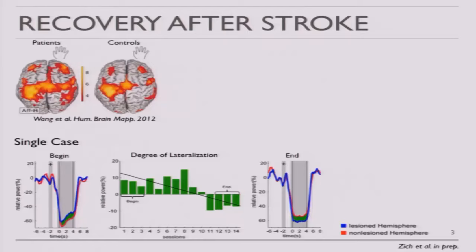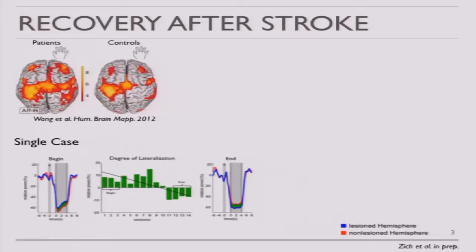And we see that over the course of time, the lateralization pattern changed towards a stronger contralateral, so ipsilesional, pattern compared to the contralesional, so ipsilateral, activity pattern. We also acquired MRI measures before and after this intervention, and here we can see the functional MRI data.